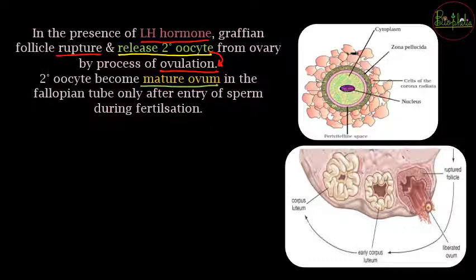Secondary oocyte जो सारे coverings से बाहर आ चुका है, it is the mature ovum, and this mature ovum, once it comes out of the ovary, it is going to travel through the fallopian tube. वो fallopian tube में travel करेगा, and it will wait for the sperm to go under fertilization.